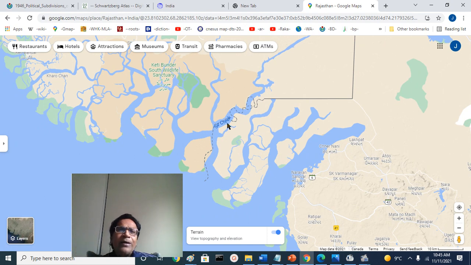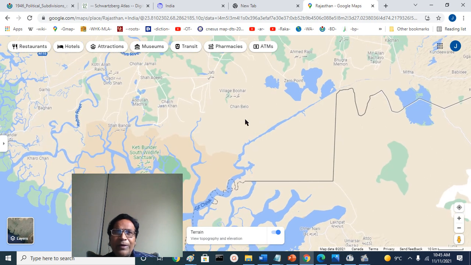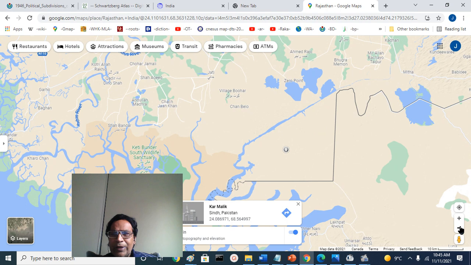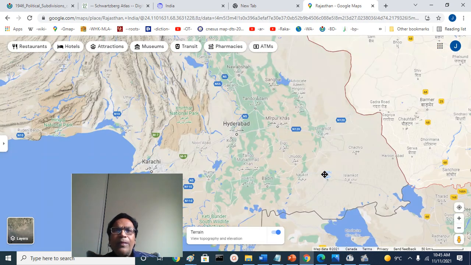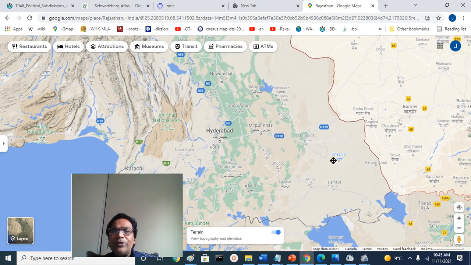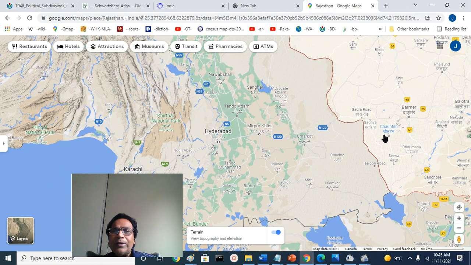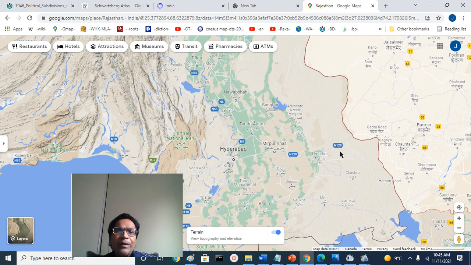The Sir Creek here, this is all the Indus Delta, lower part. Sir Creek, Kori Creek is somewhere here, Kajar Creek and so on. Only Kutch Creek is shown here, and the Tharparkar region, Umarkot and Islamkot and Mithi and Chachro and so on. The Jaisalmer, Barmer region here, historic Hyderabad city and so on.